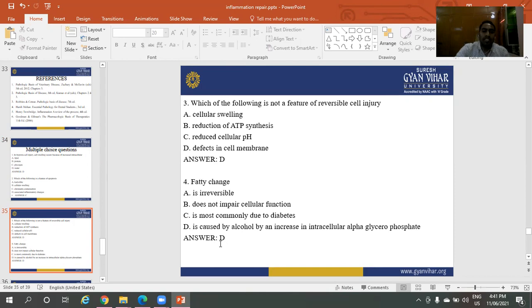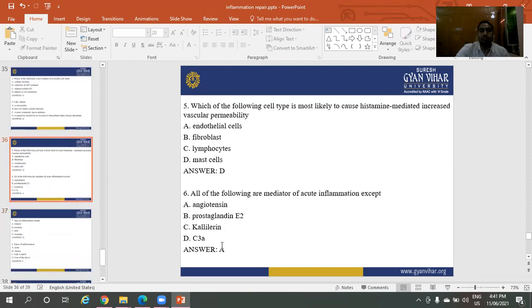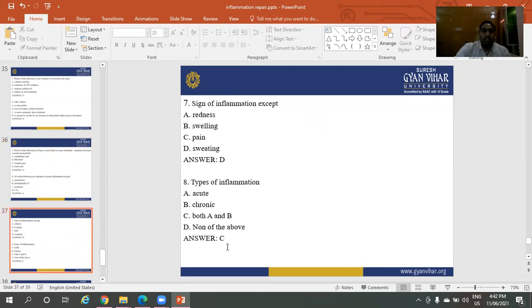Next question is fatty change. The right answer is D, it is caused by alcohol, by an increase in intracellular alpha glycerophosphate. Which of the following cell types is most likely to cause histamine mediated increased vascular permeability? The right answer is mast cells. All of the following are mediators of acute inflammation except angiotensin. Signs of inflammation: the right answer is D, sweating.